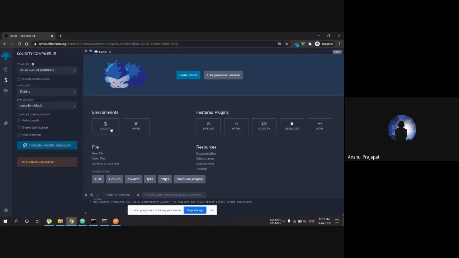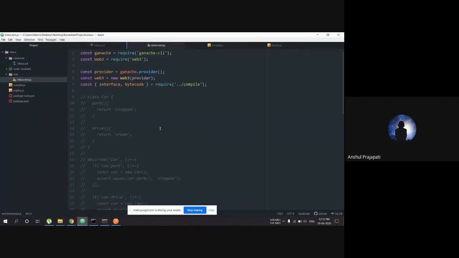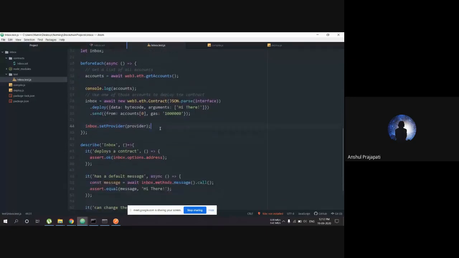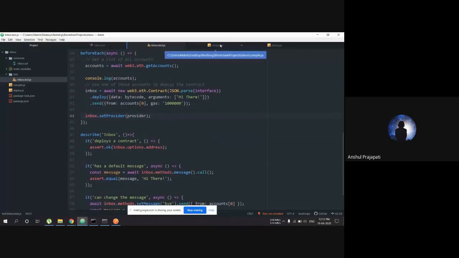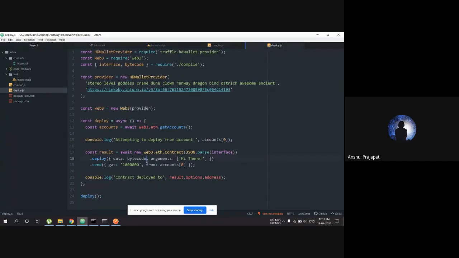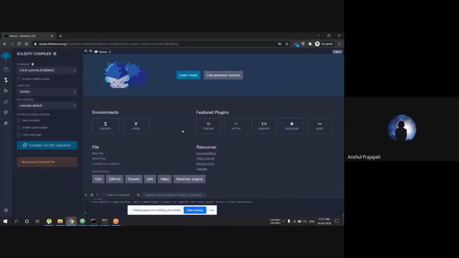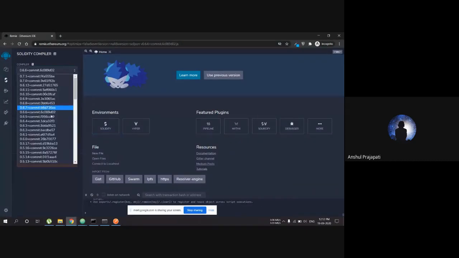Like, I have created these files: inbox.test.js, where all the tests are there, which I'm going to describe later. And compile.js, how we are going to compile all this, and deploy.js, where we have to use another API to deploy all these things. So I'm not going to go into all this headache. We are just going to use Remix for initial understanding of what it is.